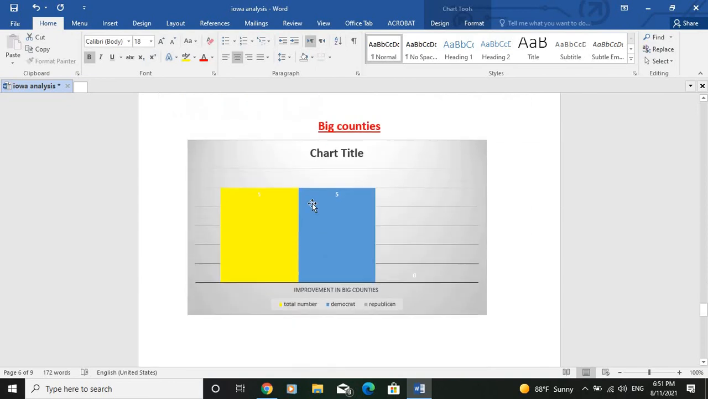So as you see here in this chart, there is a total of 5 big counties in the state of Iowa, and it's the Democrats who were able to improve in all these big counties compared to 2016, whereas the Republicans weren't able to improve in any of them. And the reason is that in big counties you tend to have a higher percentage of bachelor degree, and so people who have a bachelor degree tend to be more liberal, and so they tend to vote for the Democrat more than they do for Republican.